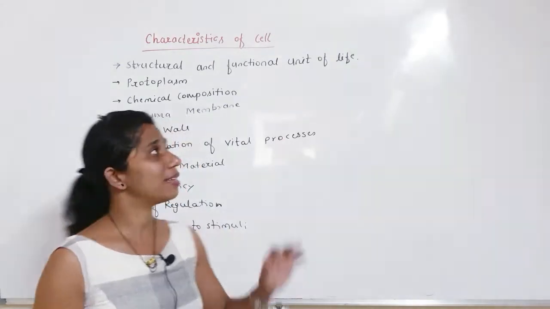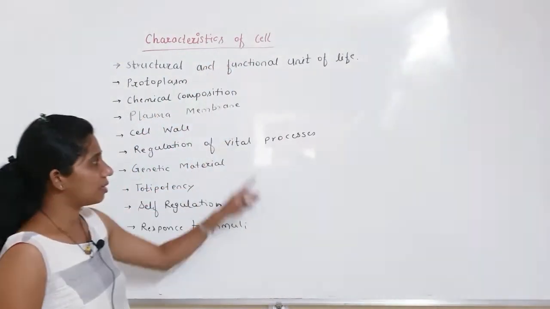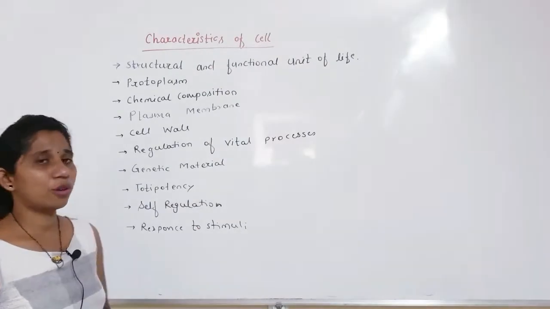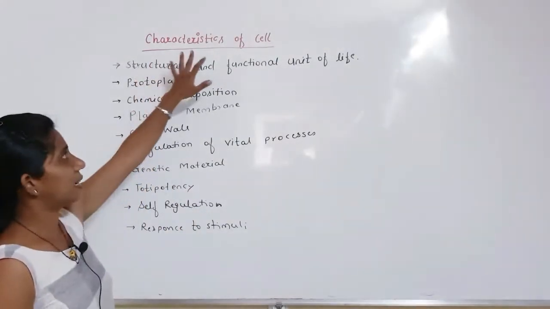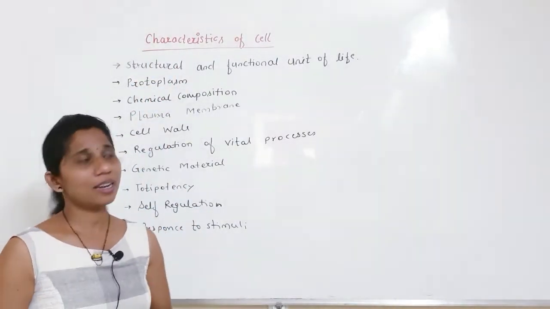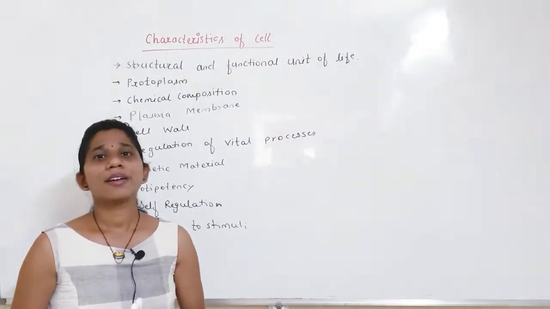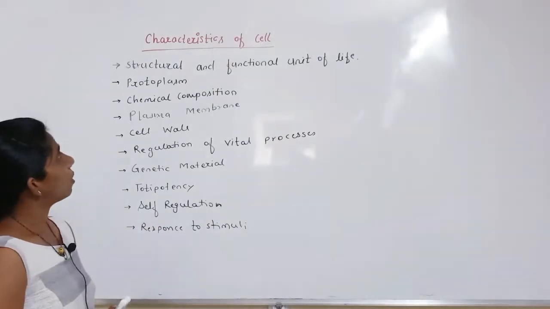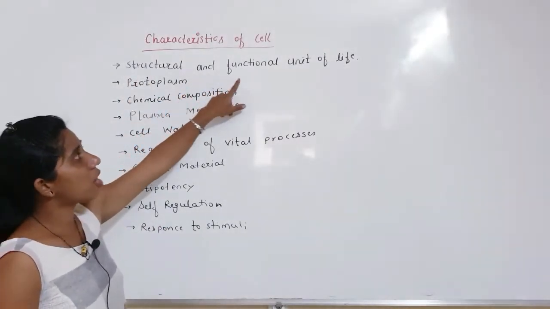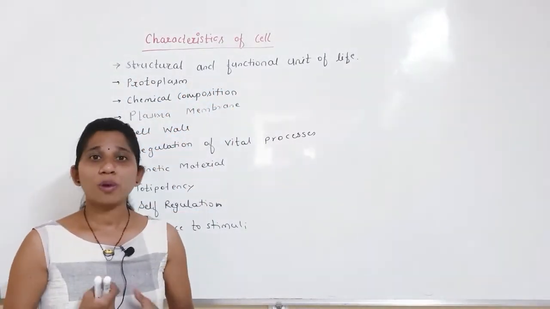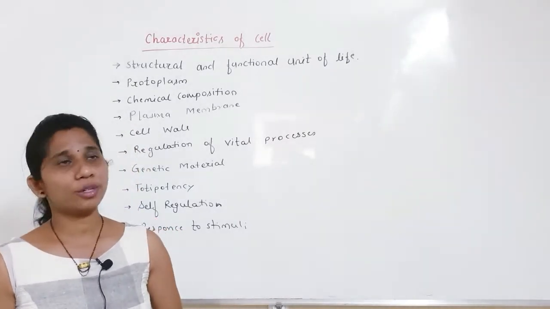So we should know the basic characteristics that a cell is going to have. First of all we have to discuss the characteristics of the cell in detail. Let us see one by one. The first characteristic is that the cell is called the structural and functional unit of life. Now why is it called the structural and functional unit of life?